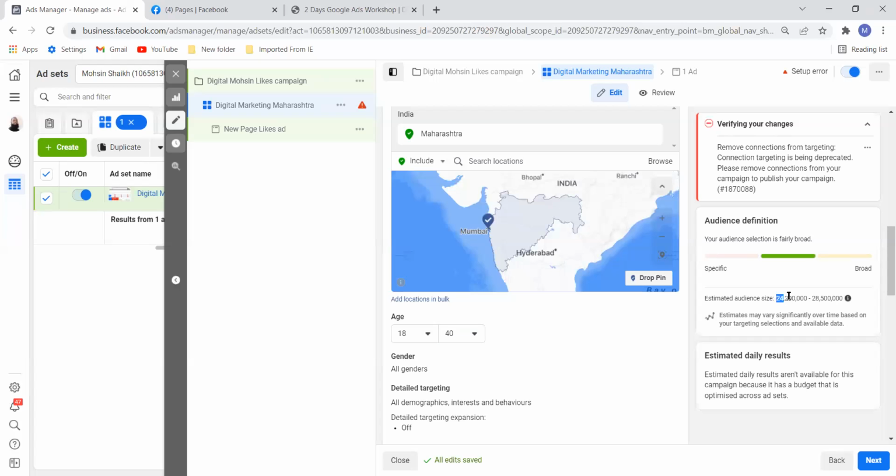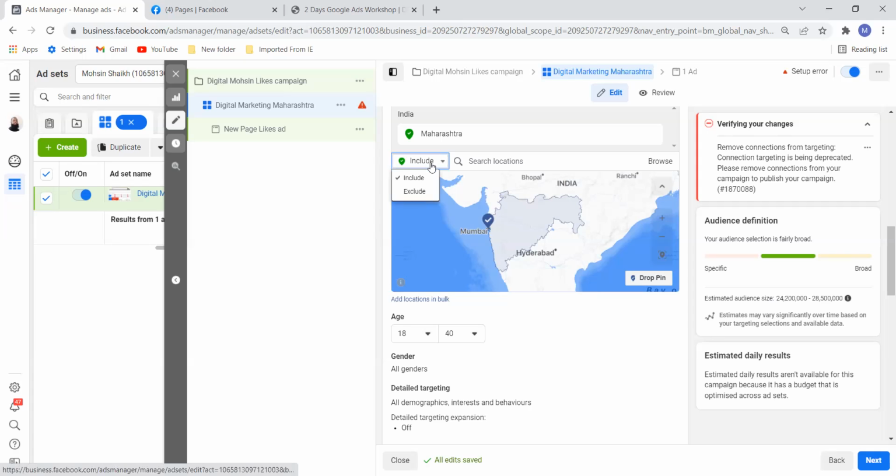We have almost, I think, 2 crore 42 lakh audience who are using Facebook in Maharashtra. All right. So we have a very good audience, but this audience will change once we start selecting. So this is what it is.